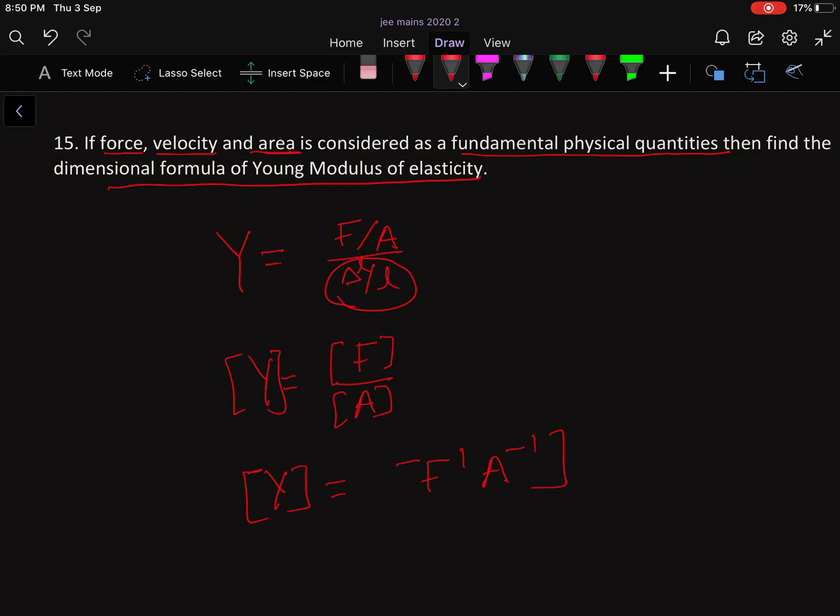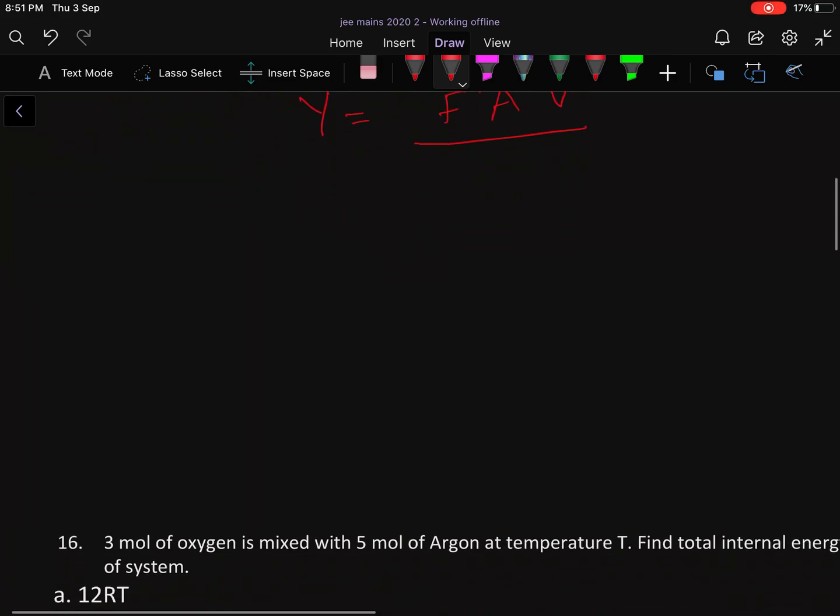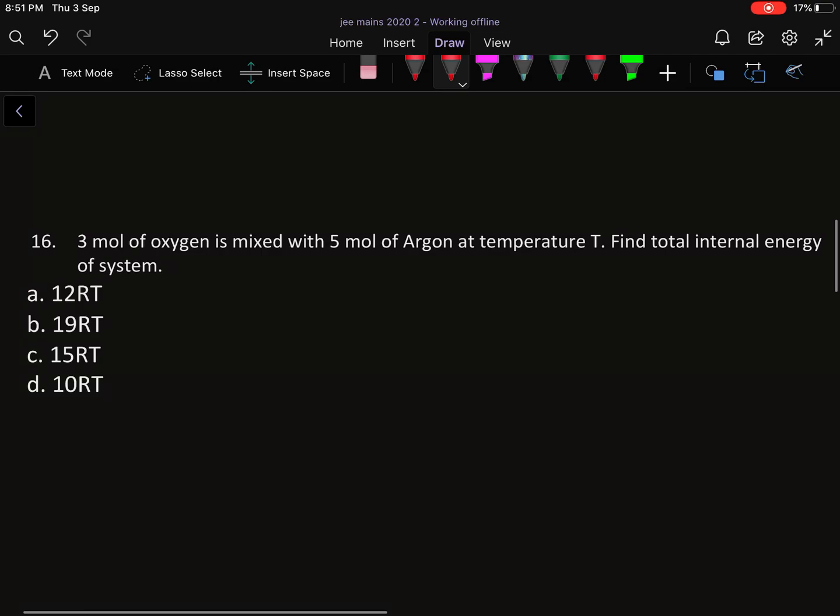So you can write it as F^1 A^-1, correct? And you know there is no velocity dimension in this formula, so V will be 0. So the dimension of Young modulus will be F^1 A^-1 V^0. So this is the easiest question of modulus of elasticity, and this is a question of dimension actually. Okay, now moving to the next question.